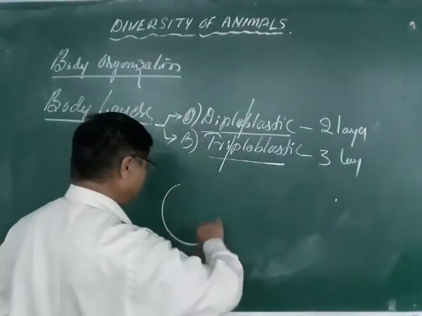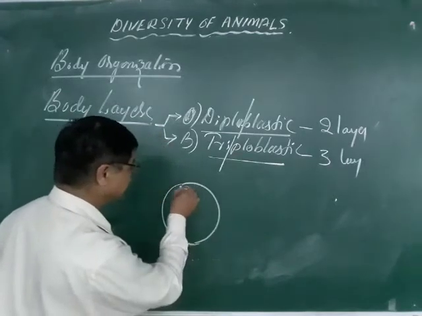Three layers means the outermost layer is called the ectoderm, like this way here.